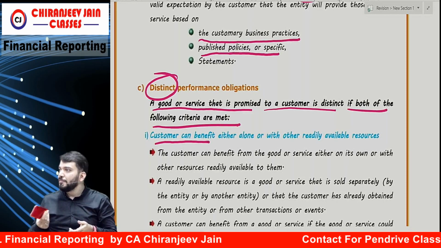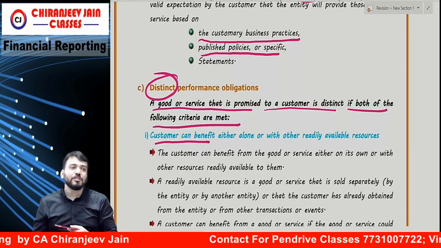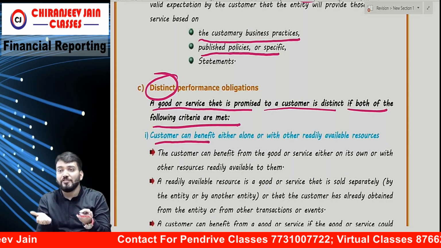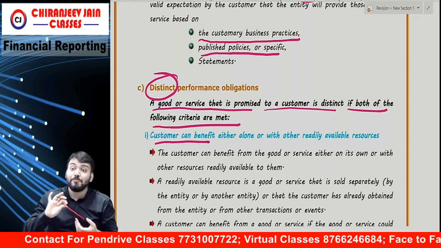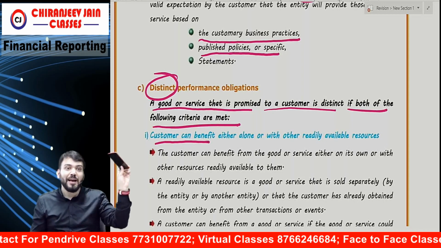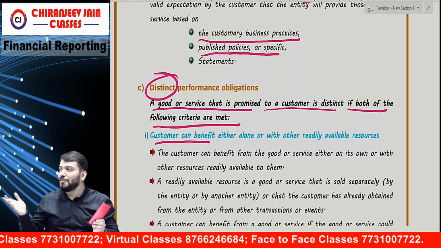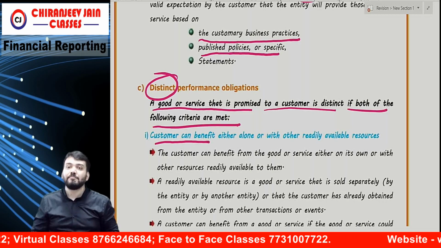Charger means I purchase a mobile with a charger. Now the question arises whether this mobile and charger are distinct goods and services or the same goods and services. Doubt came, right? It is the same only, because you understand, without a charger how can we use it? Same thing they are written.